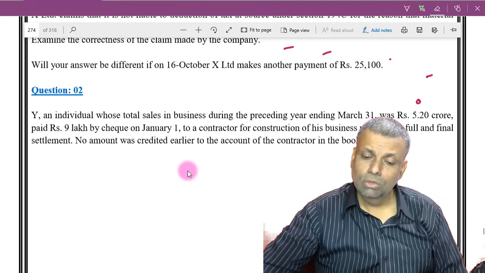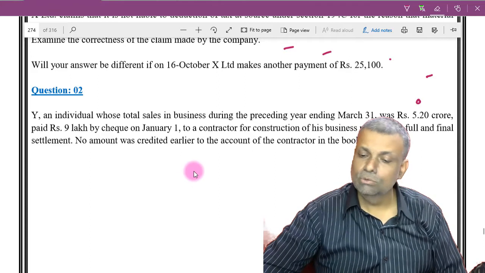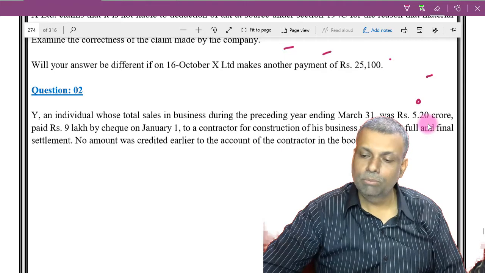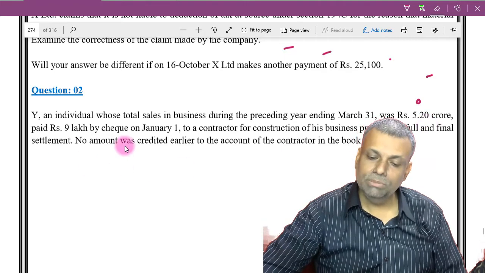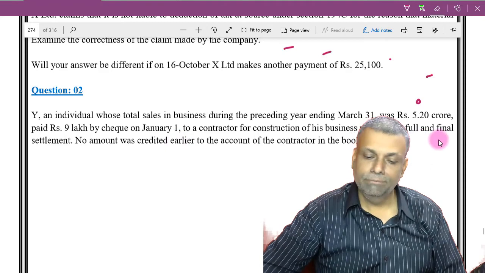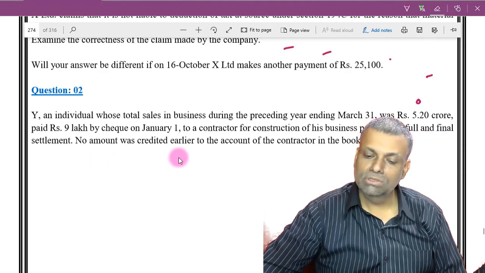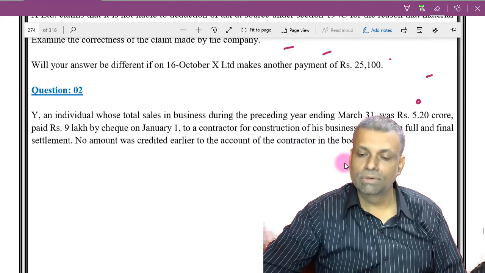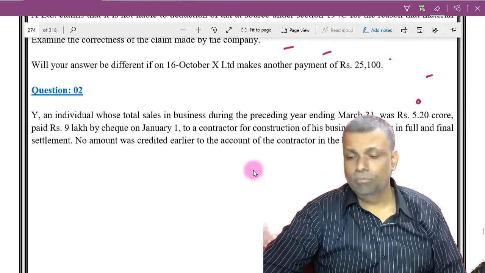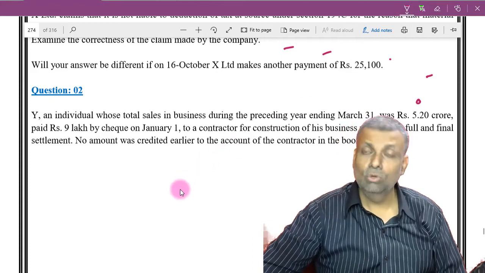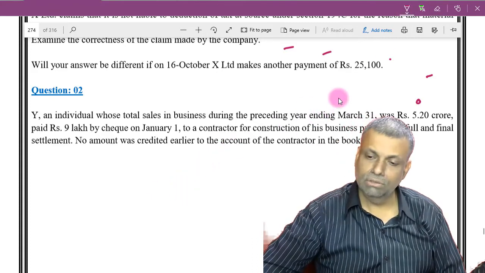An individual whose total sales in the business during the preceding year ending 31st March was 5.2 crores, paid 9 lakh rupees by check on January 1 to a contractor for construction of his business premises in full and final settlement. No amount was credited earlier to the account of the contractor in the books of Y. Now, one thing I want to bring, this is a new concept in fact, and I want you all to pay a little extra attention on this particular front.